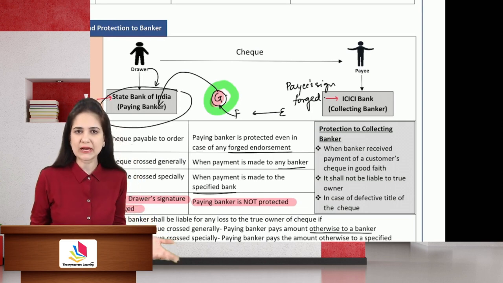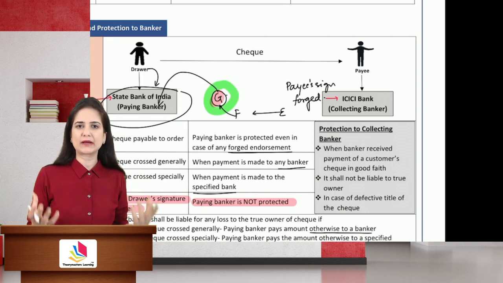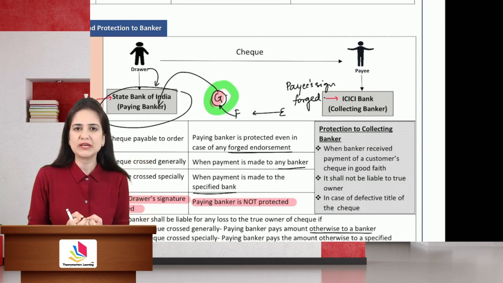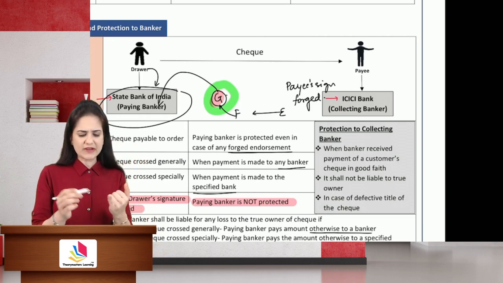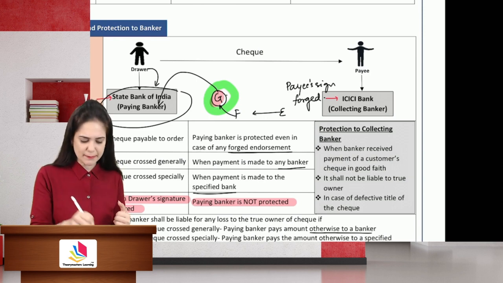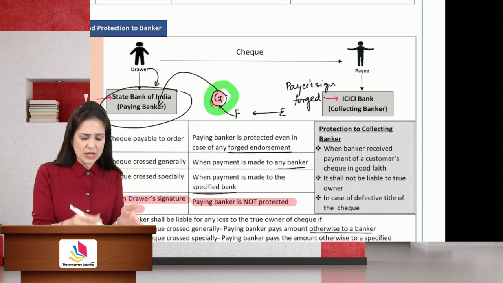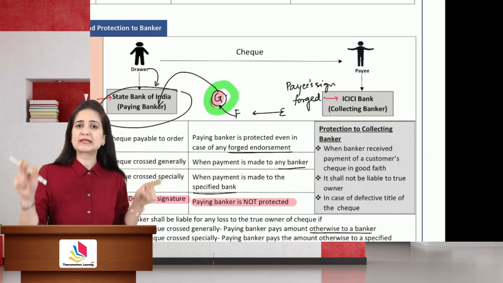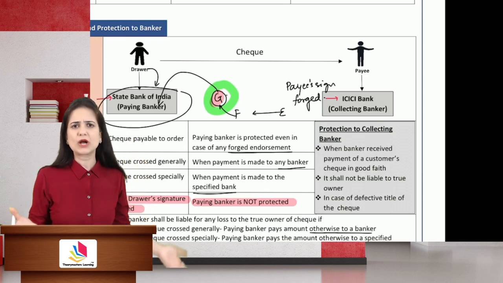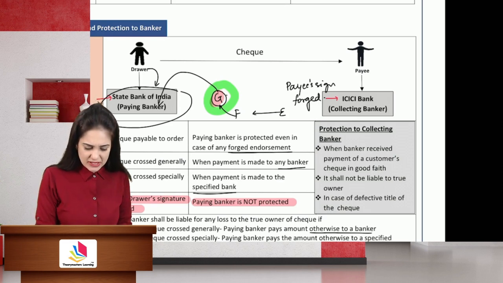No, you can't blame the collecting banker because the collecting banker has collected the proceeds in due course. They verified whether the check is deposited by G within the date of maturity. They verified whether the signature is properly written, whether the check is complete in all the aspects. You can't blame the collecting banker if he has received the customer's check in good faith.